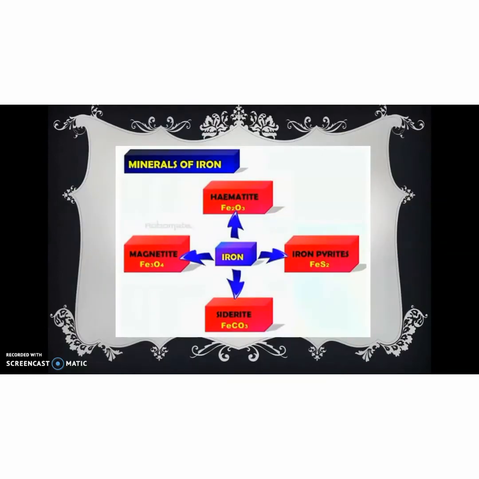For example, iron ores are hematite, iron pyrite, magnetite, siderite, etc. These are the major ores of iron.